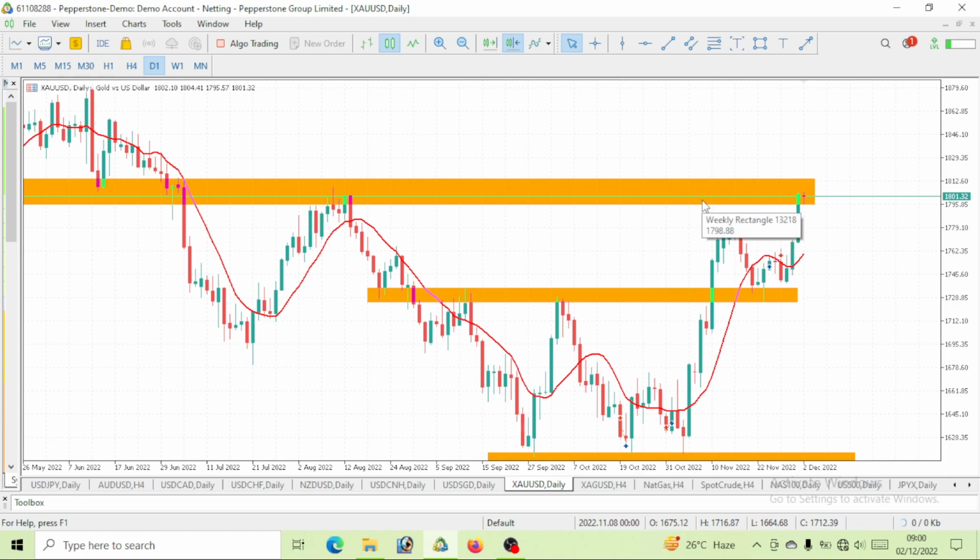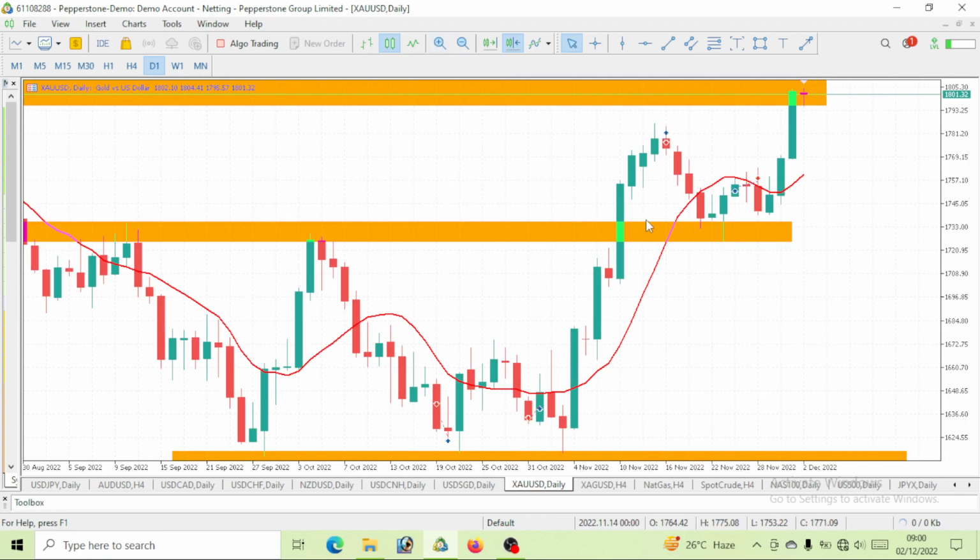And one of the major reasons why we have this bullish move on gold is that we saw a drop on the USD index, or DXY. We all know that there's a correlation between USD or DXY and our gold. Once there's a drop on our DXY, then we tend to see a bullish move on our gold. But once there's a bullish move on our DXY, then we tend to see a drop on our gold.